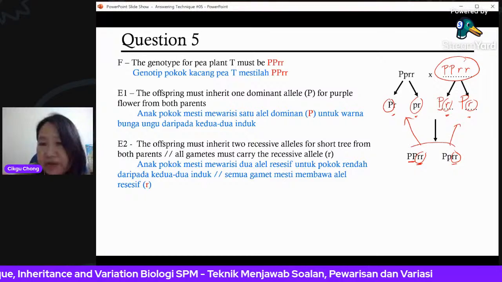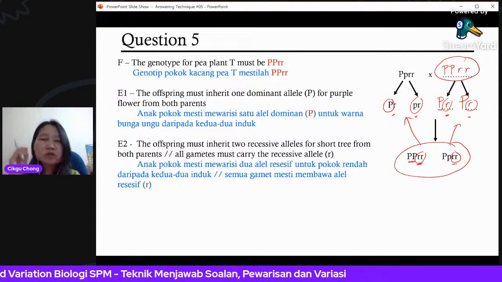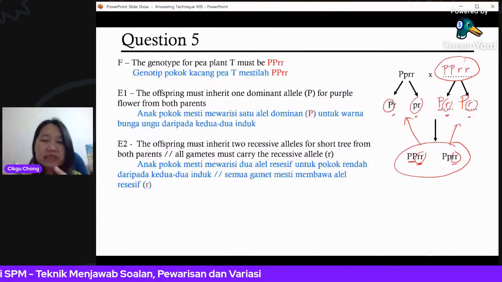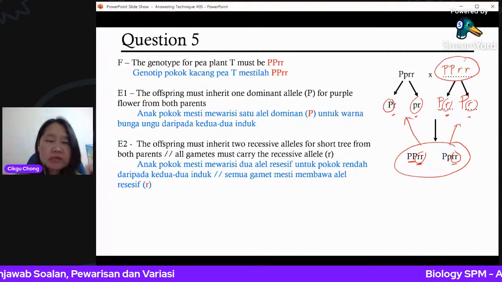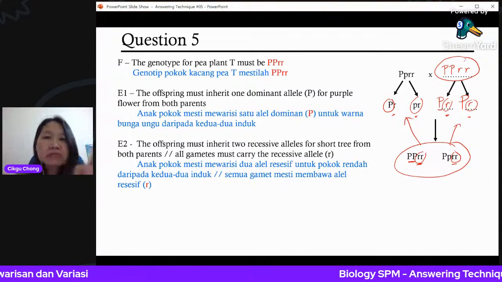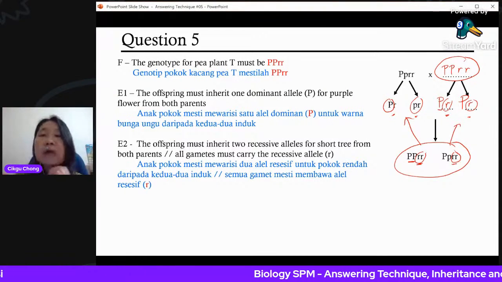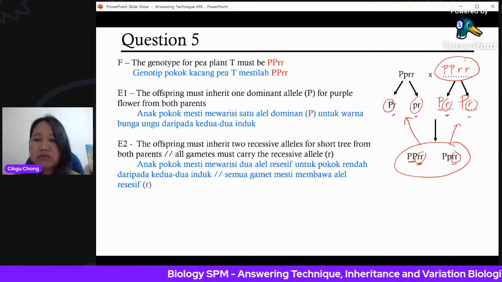See the offspring first. Look at the offspring first. Then try to think: what must it get? What must it get from the gamete? What must the gamete carry? The gamete must carry what kind of allele? Okay.